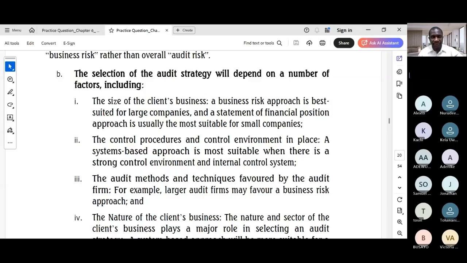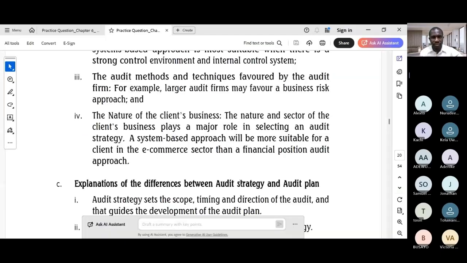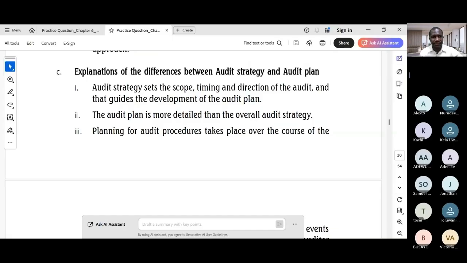And audit firm methodology, highlighting that larger firms often favor risk-based approaches due to their resources and the nature of the client's business. It also points out how a specific industry, for example, e-commerce, may require a particular approach. So the solution is a good one. So work with it.